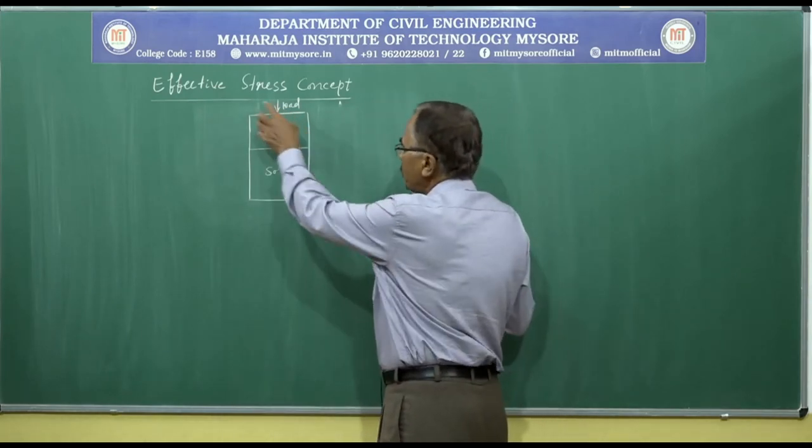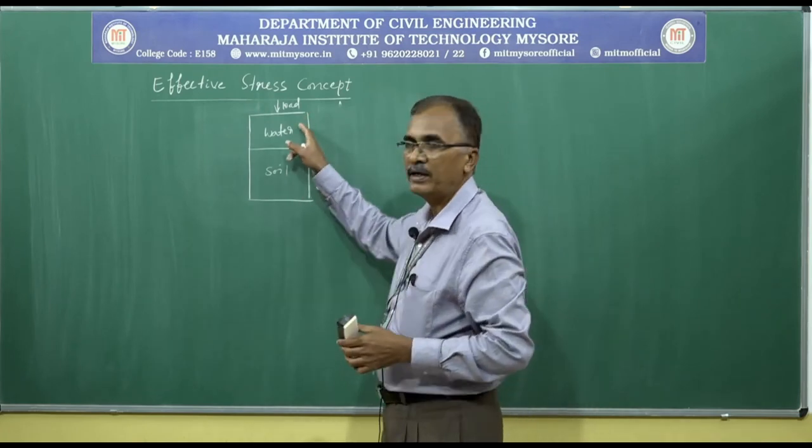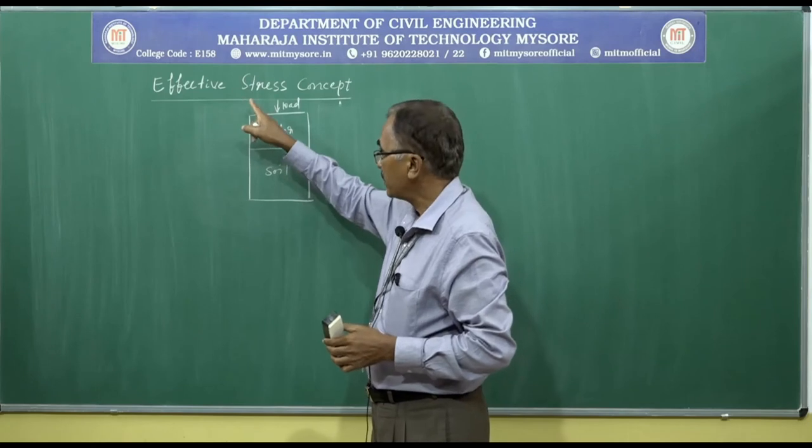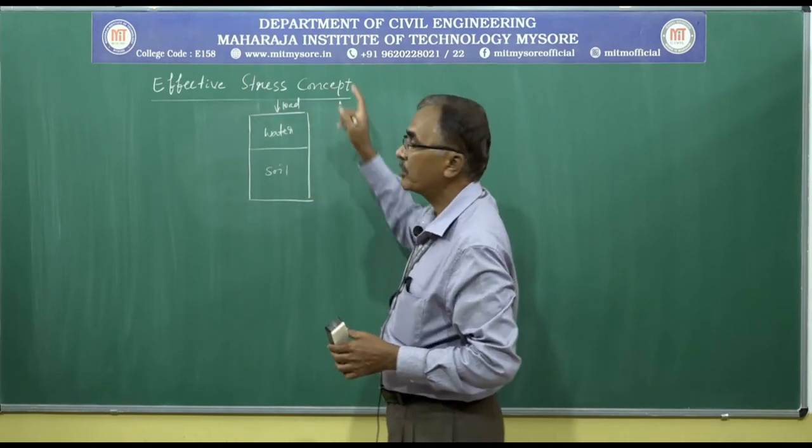That concept is known as separating the resistance offered by soil and the resistance offered by water, and deciding the strength of the soil, and that concept is known as the effective stress concept.